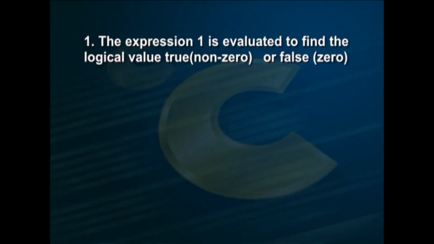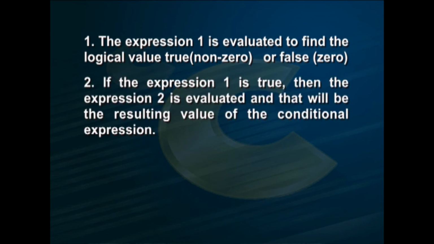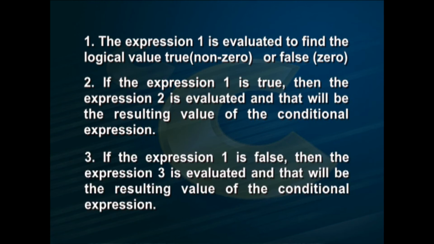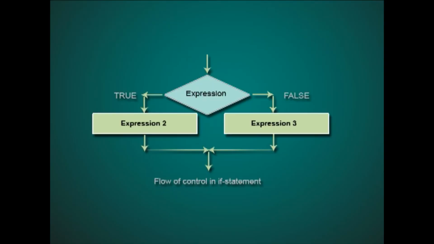That means, a conditional expression will be evaluated as follows: expression 1 is evaluated to find the logical value true, non-zero, or false, 0. If expression 1 is true, then expression 2 is evaluated and that will be the resulting value of the conditional expression. If expression 1 is false, then expression 3 is evaluated and that will be the resulting value of the conditional expression. For more clarity, let us see the flowchart representation. Expression 1, if it is true, expression 2, false, expression 3, exit.